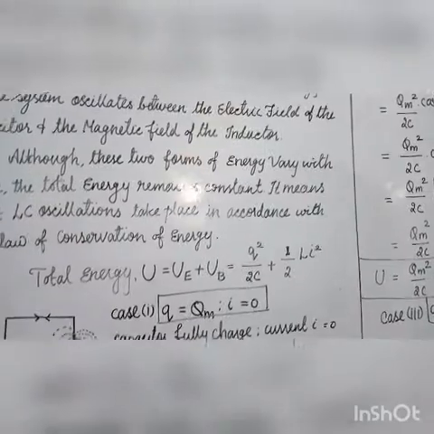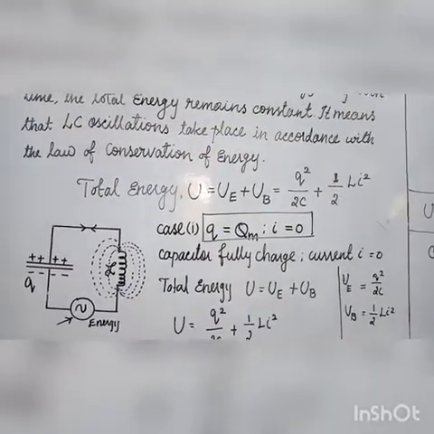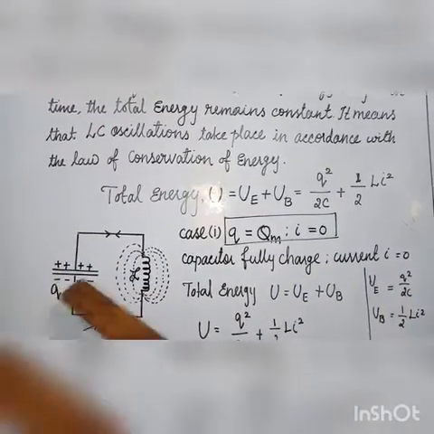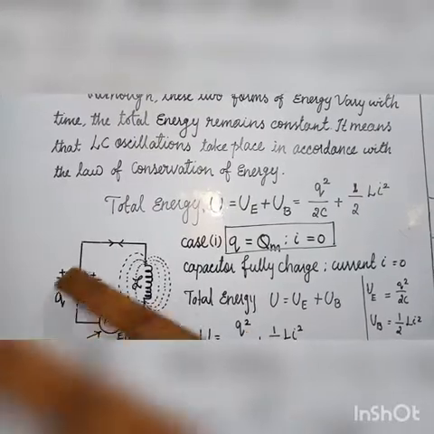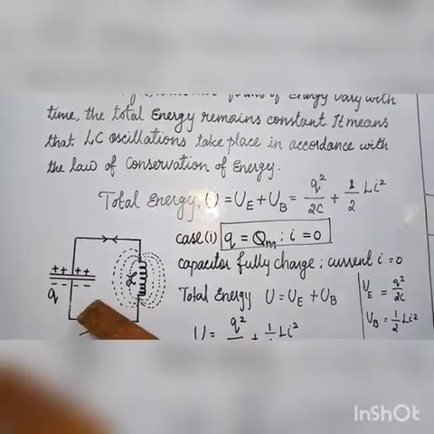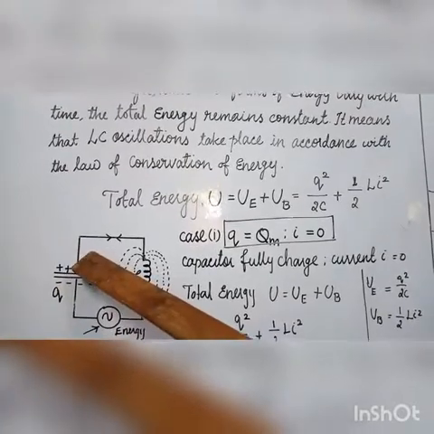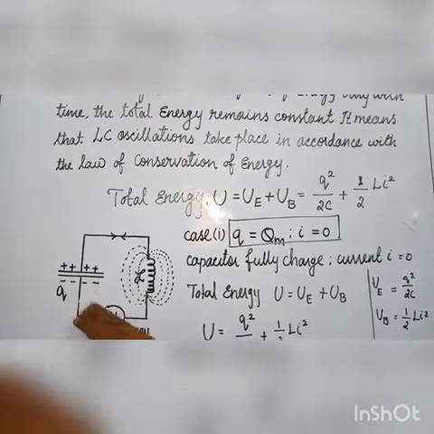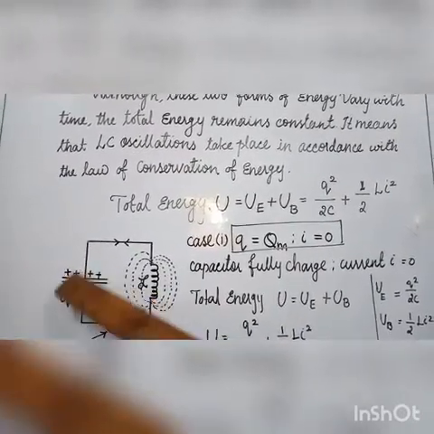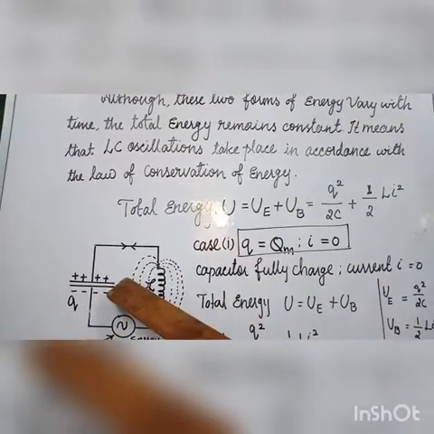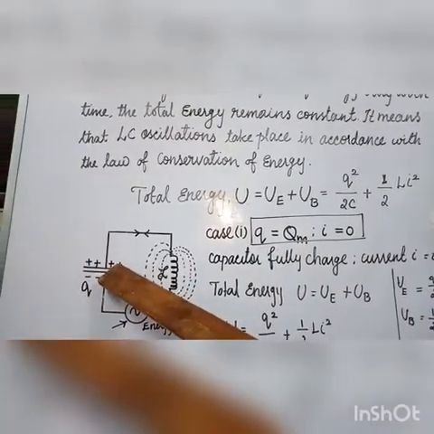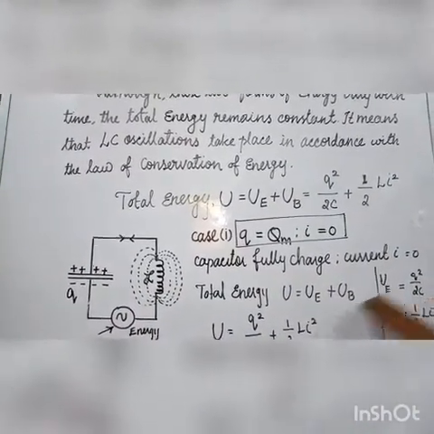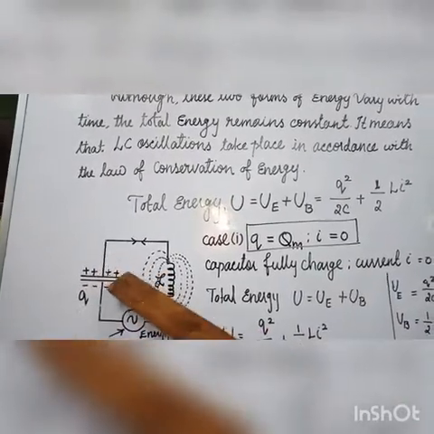Now, whenever we apply external energy to the AC circuit connected to the capacitor and the inductor, it is stored in the capacitor as energy, with equal numbers of positive and negative charges. These positive and negative charges produce an electric field. The value is denoted by UE is equal to Q square divided by 2C. This is called electric field energy.